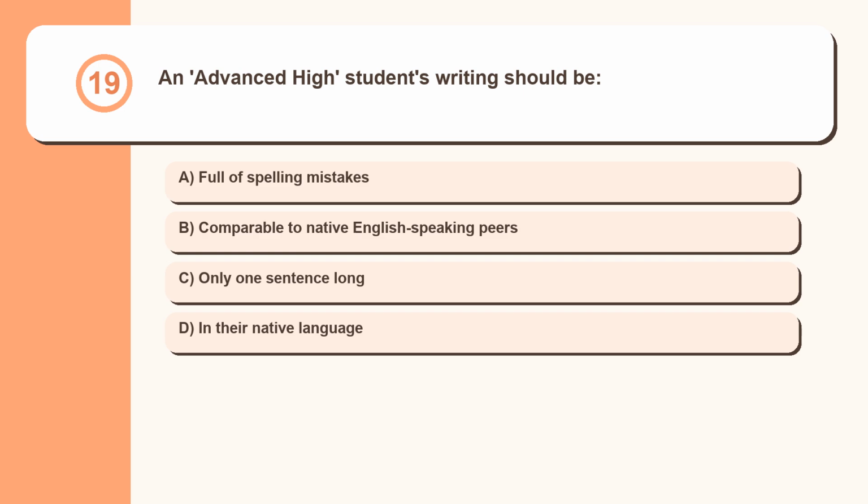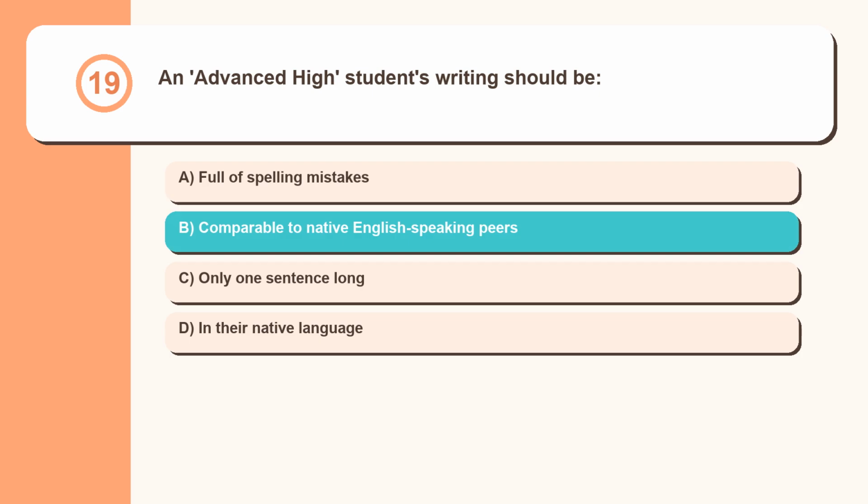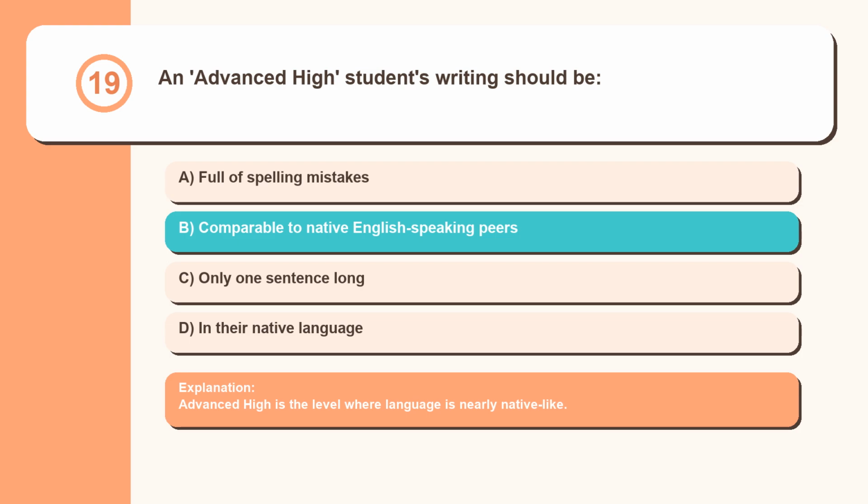Question 19. An advanced high student's writing should be full of spelling mistakes, comparable to native English-speaking peers, only one sentence long, in their native language. Advanced high is the level where language is nearly native-like.